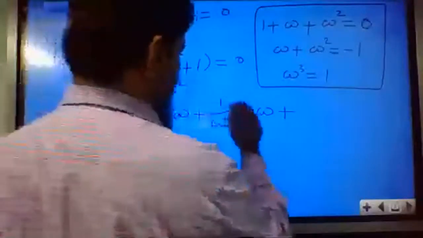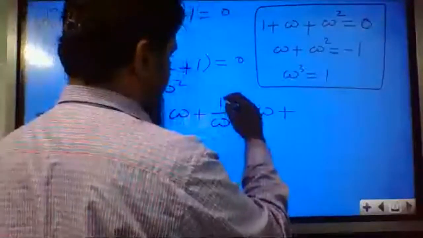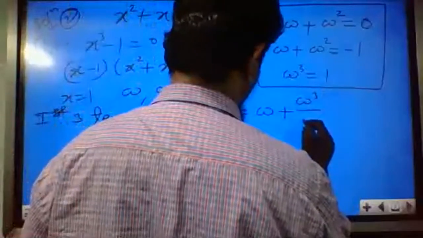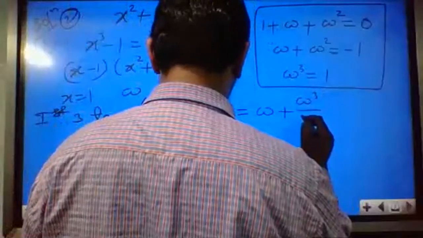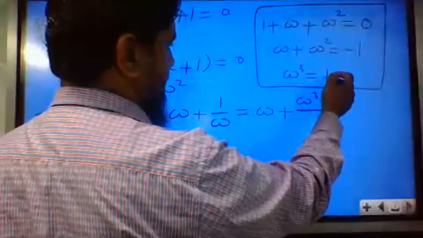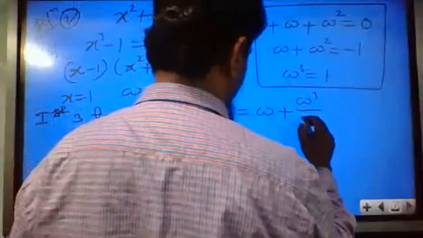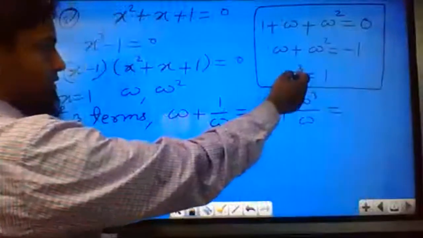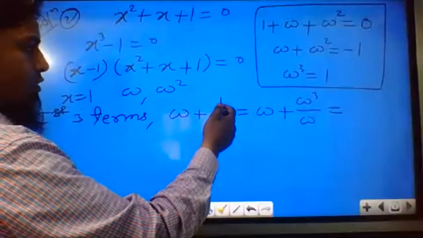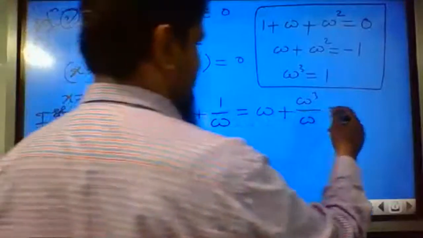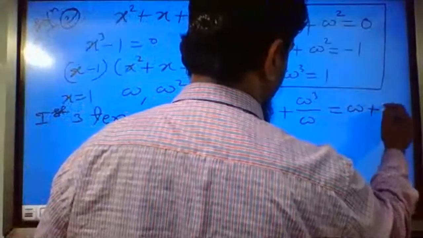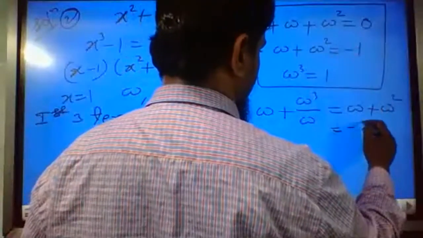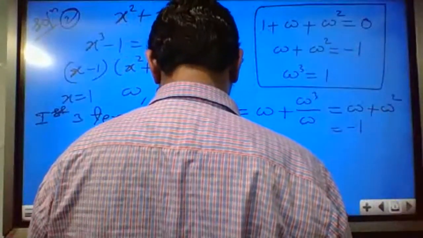Here we can write 1 as omega cube, multiplying numerator and denominator by omega square. So omega plus omega cube by omega, that is omega plus omega square. And what is omega plus omega square? It is minus 1.